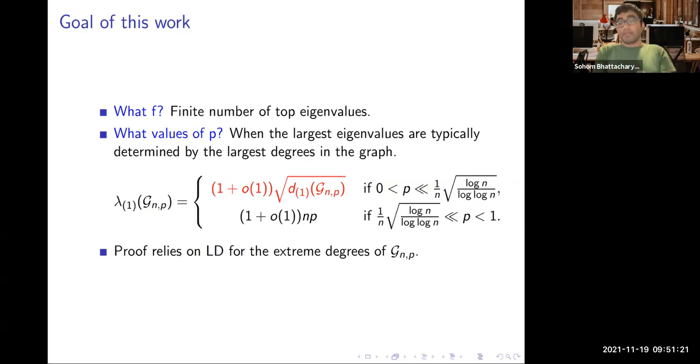Now we will be interested in the first regime, where the largest eigenvalue has a connection with the largest degree. This is the regime where we will talk about the upper and lower tail problem. As one might expect, the proof will rely on the large deviation of the extreme degrees, and as a byproduct of our result, we also get the upper and lower tail large deviation of the largest degrees of the graph in this regime. Okay, so let's see what happens to this largest degree typically in this regime.